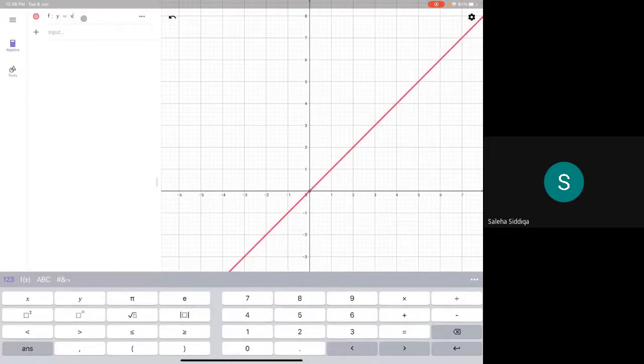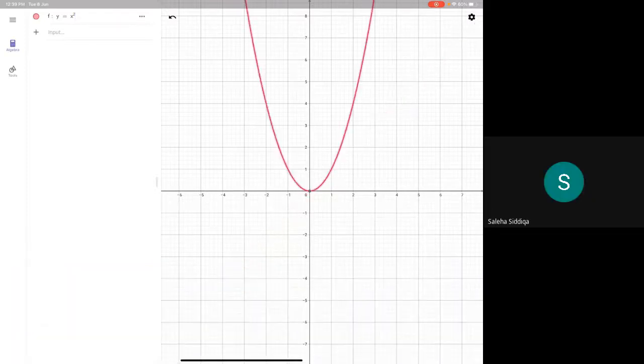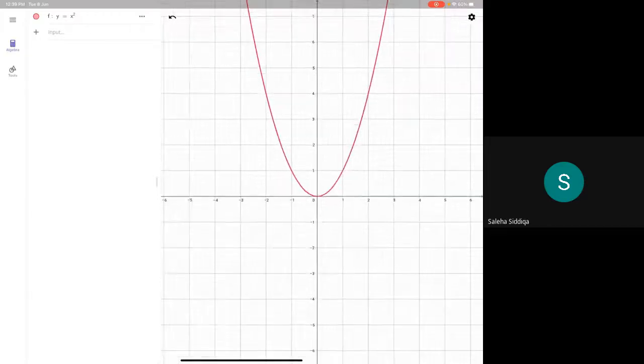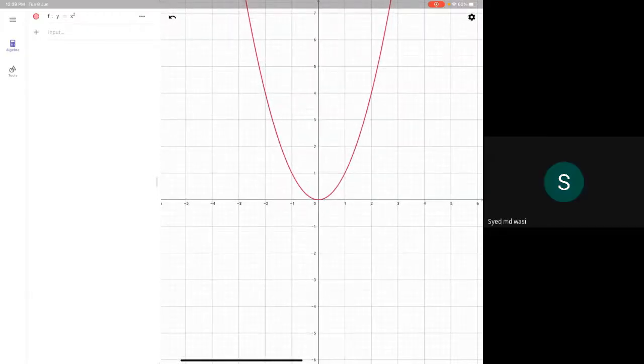Now listen carefully. I can plot graphs of nonlinear equations also. The best example I told you was y equals x square. When you plot the graph of y equals x square, what do you expect? A parabola. Yes. This is the graph of y equals x square. Can you see that? Yes, sir. So this is a nonlinear equation. Do you agree? Yes, sir. Okay, very good, which is a quadratic equation. Okay, now listen very carefully.